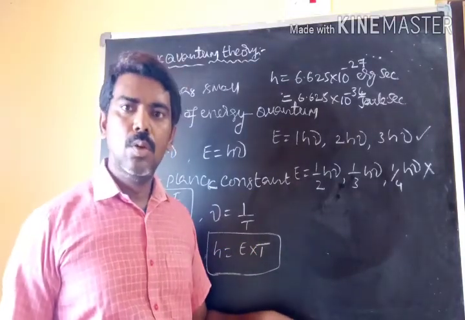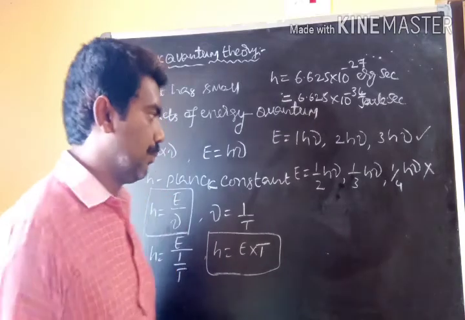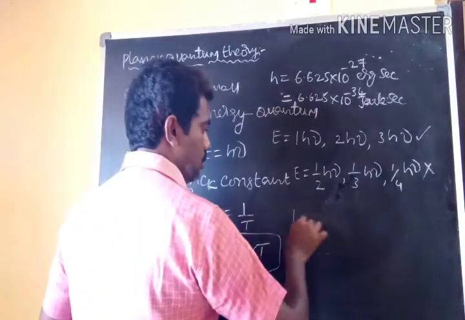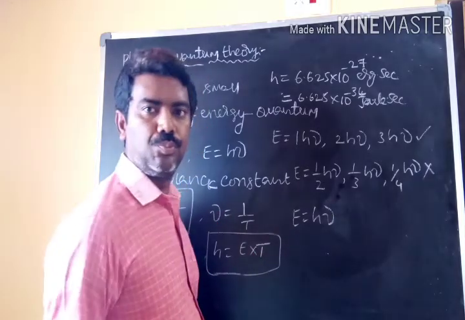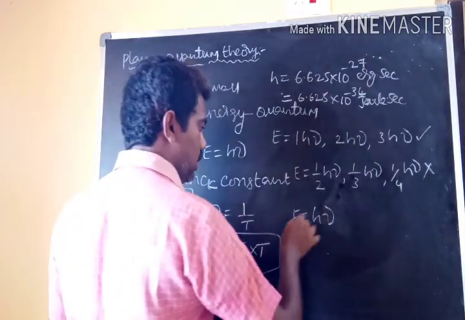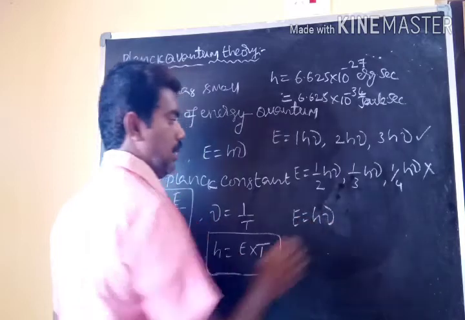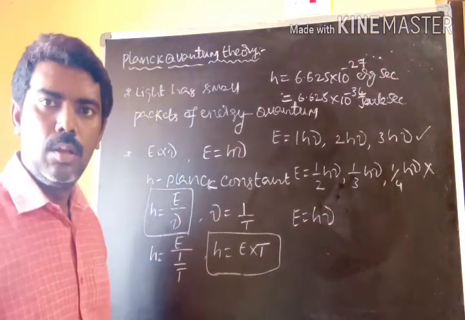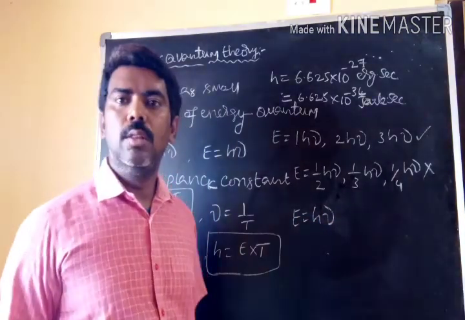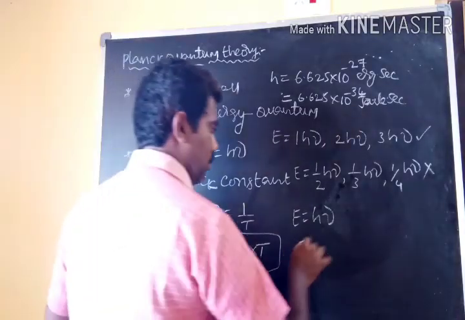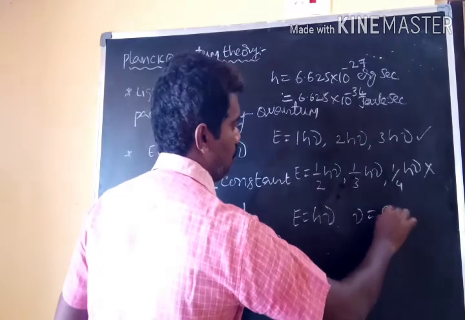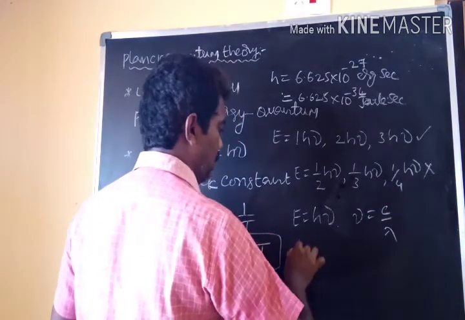Next, what about the changes in the formula? E is equal to h nu. From this equation, energy is directly proportional to frequency. And you know the relation between wavelength and frequency: nu is equal to c by lambda.